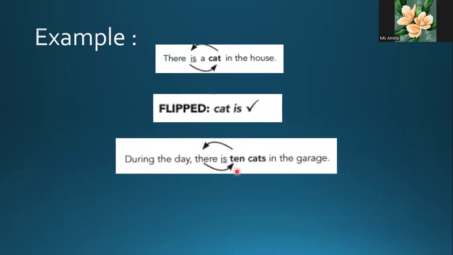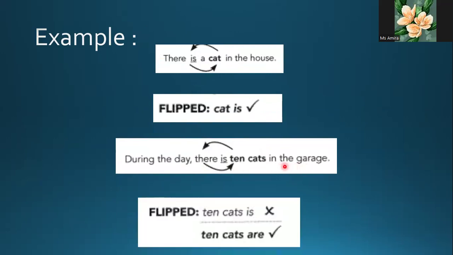During the day, there is 10 cats in the garage. So flip: 10 cats are, not is. Okay? So why is this not correct? So, during the day, there are 10 cats in the garage.